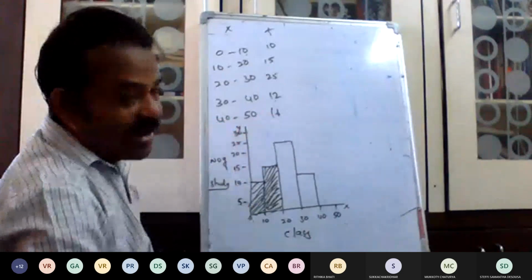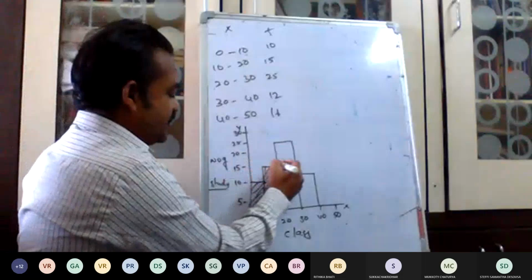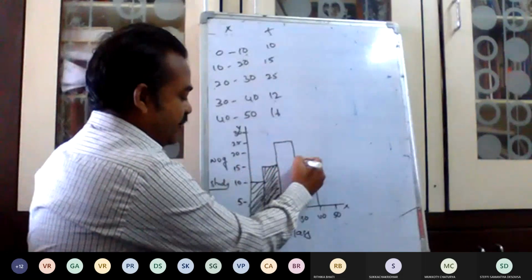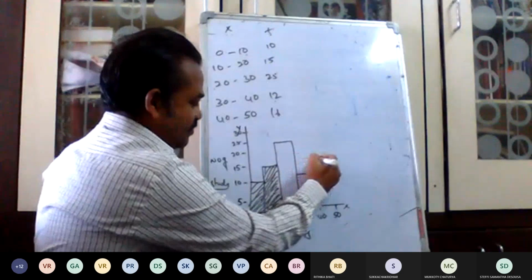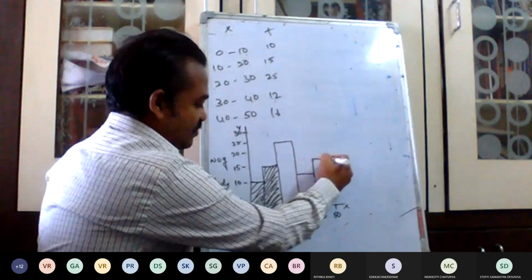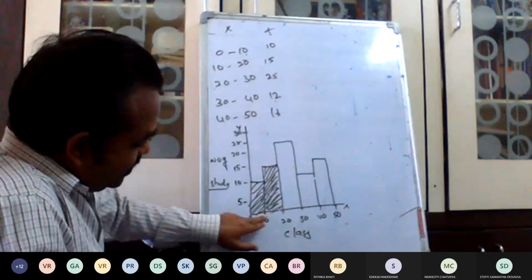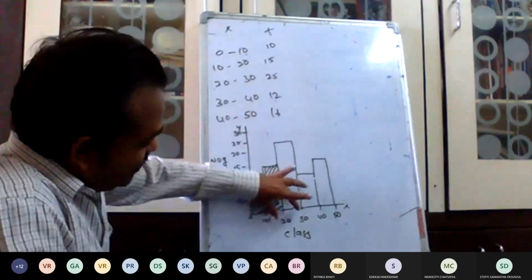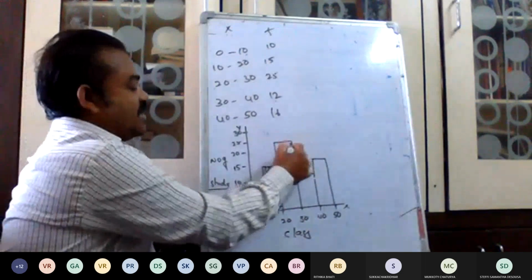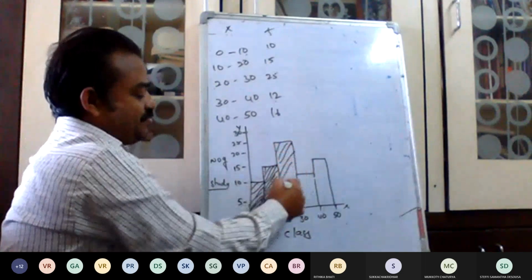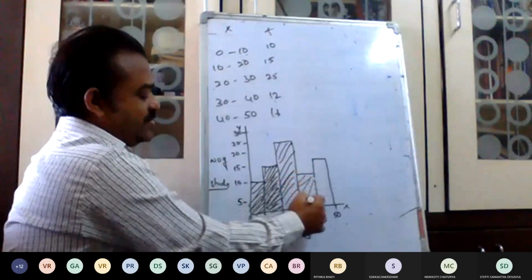Next, 40 to 50. What is the value? 16. Where does it come? This is 15, so maybe only one more. So it must be between 0 to 10, 10 to 20. See, all bars are attached with the class. This is called a histogram. You can just try anything.